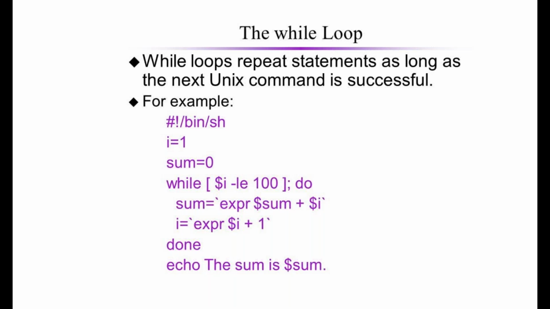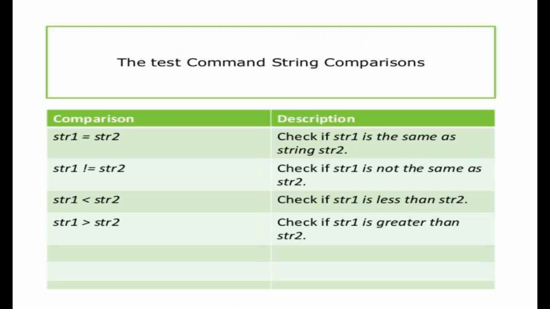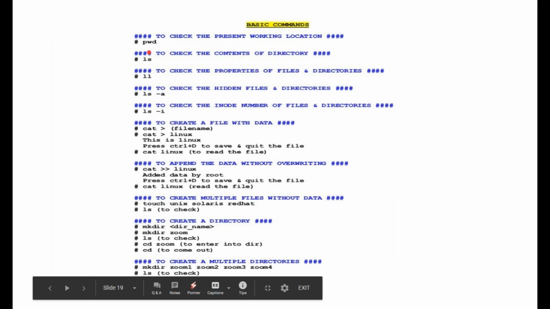Then the loops we have discussed. Commands to compare two strings. These are the operators like equal to, not equal to, greater than, less than. It will check the ASCII value between the two strings, whether both strings are equal or not, on the basis of their ASCII values. The basic commands we have discussed so far.